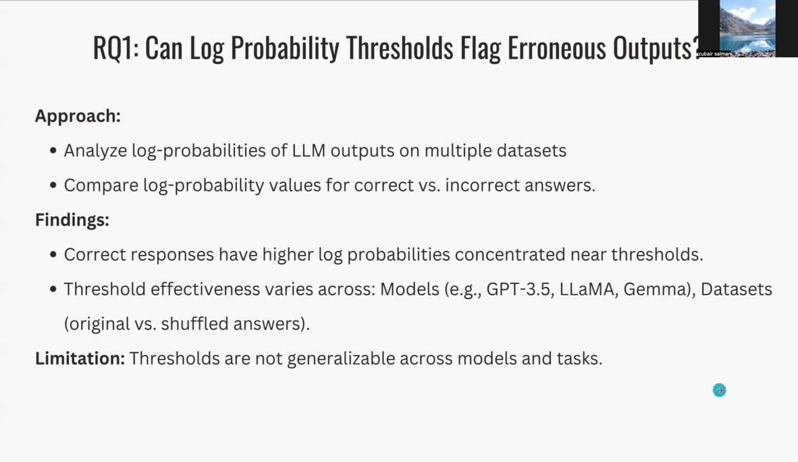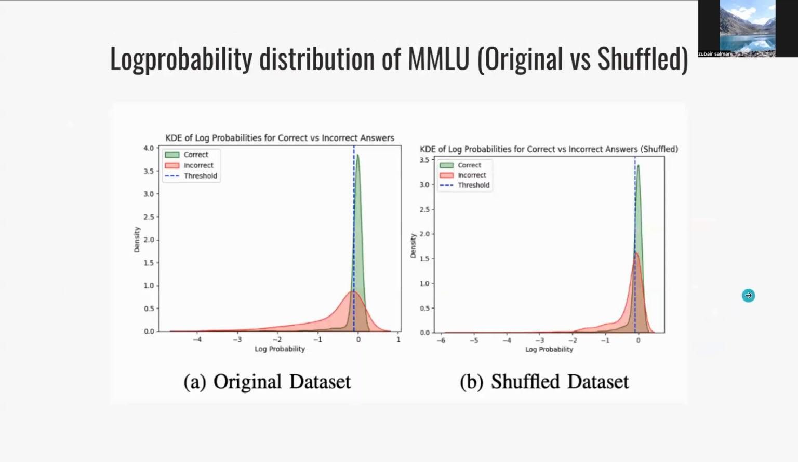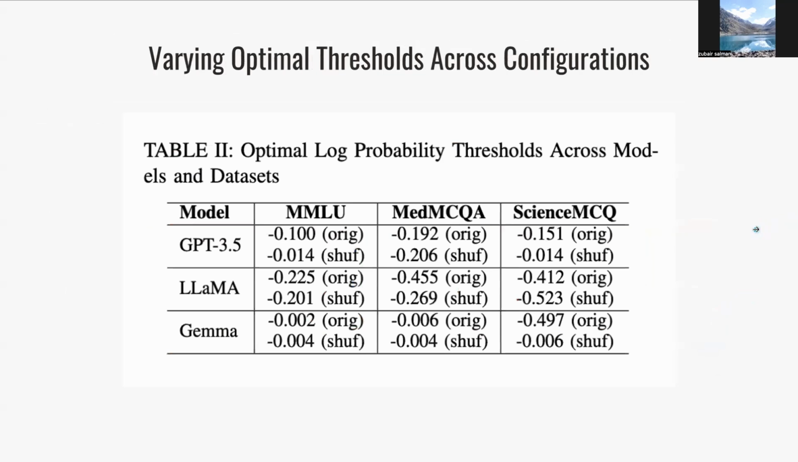But the limitation was that this thresholding method was not generalizable across models, and within a model, it wasn't generalizable across tasks. For example, this is a plot between the original MMLU dataset and the shuffled one, and you can see that there is a difference in distribution which affects the optimal thresholding value as well. We can also see that the optimal thresholding value changes across models, but not just across models. Within the same model, it changes across data sets, and within a data set, it changes across original and shuffled versions of it. Therefore, finding a global thresholding value is quite cumbersome and would require exhaustive testing.